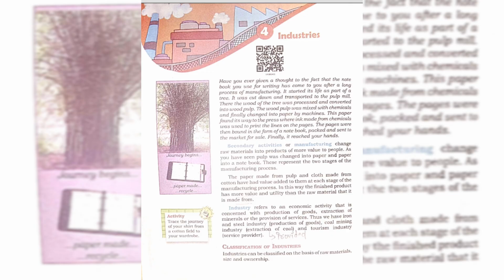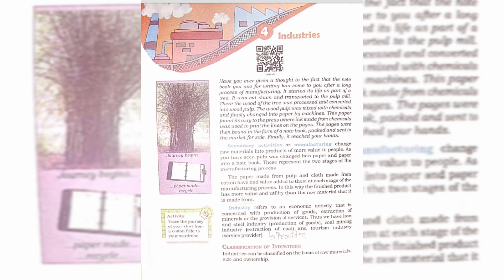Actually, it is not only related to manufacturing but also the change of raw material into final goods, the finished goods. And when raw material is changed into finished goods, it has more value, because the raw material is converted through a process which makes it valuable, and this process happens in the industry. So industry refers to an economic activity that is concerned with the production of goods, extraction of minerals, or the provision of services.